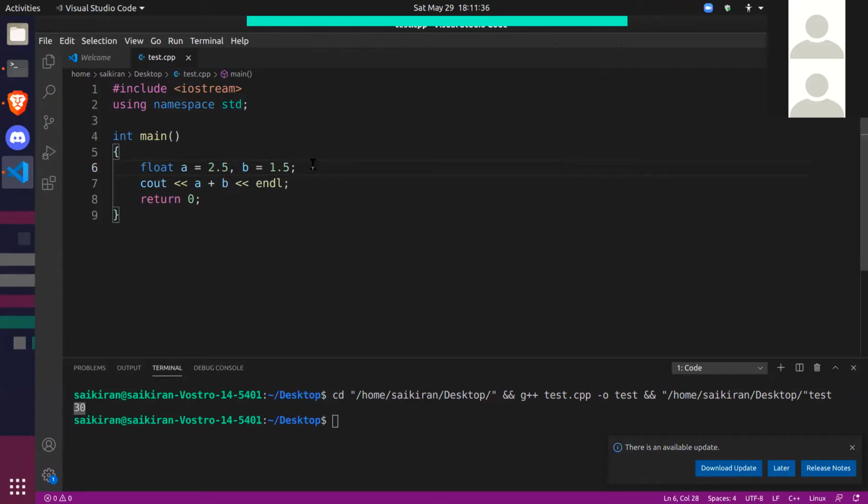So C++ knows how to add numbers. I mean, it knows how to add integers. It also knows how to add floating point numbers. Now tell me, what should happen when we add two strings? For example, let string A be equal to ABC and B be equal to DEF.